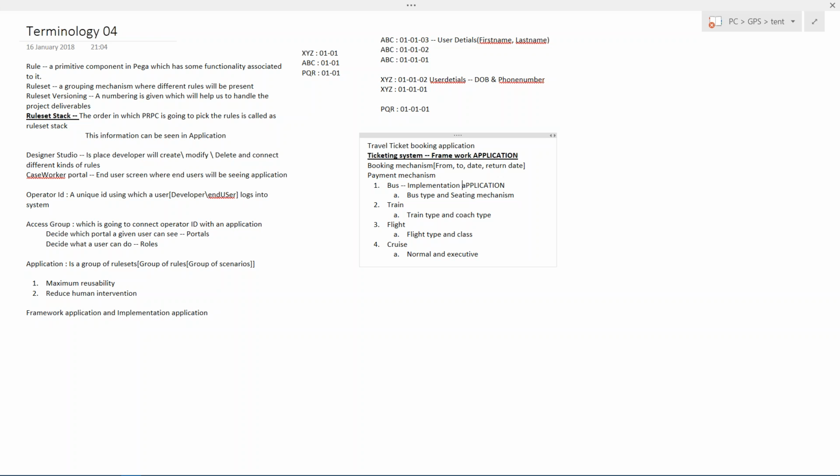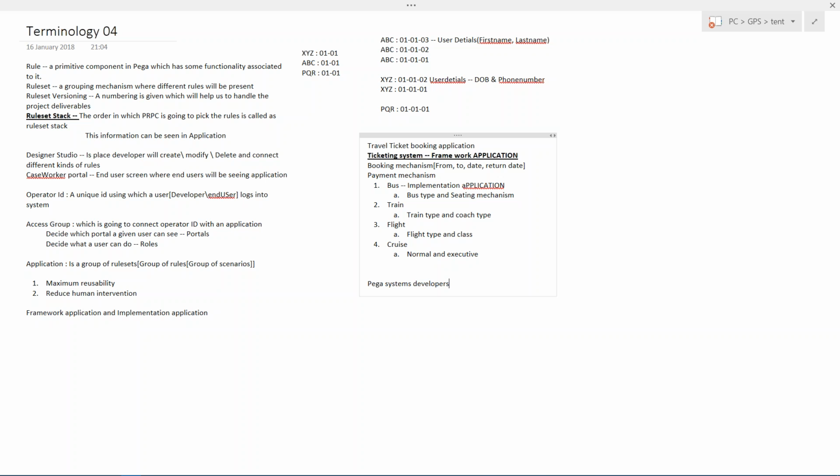Okay, fine, we have understood what framework application and implementation application mean. How is this achieved in Pega? Already we have discussed that our Pega tool, whatever we are seeing, is built by Pega Systems developers.